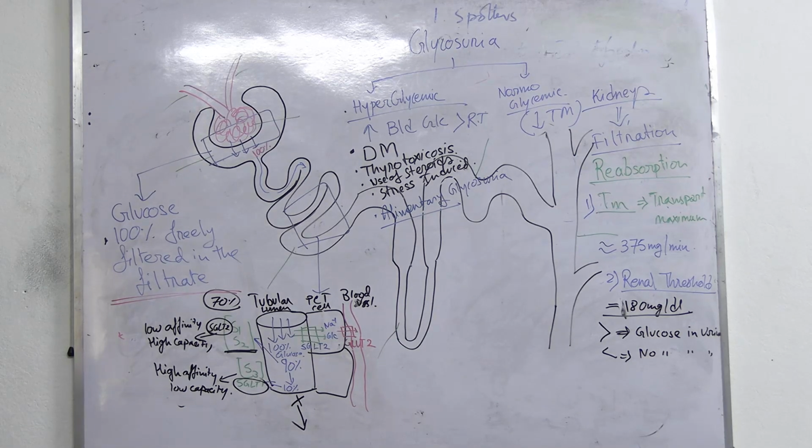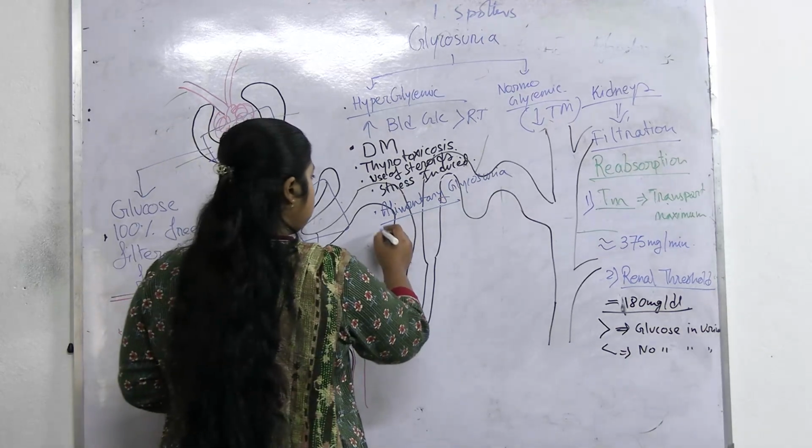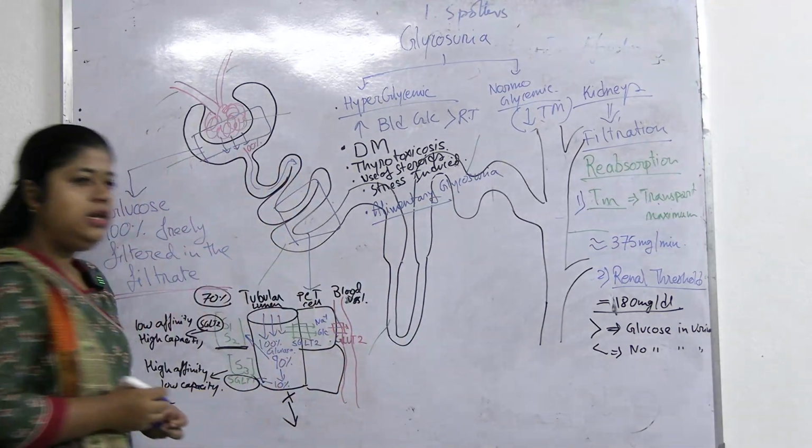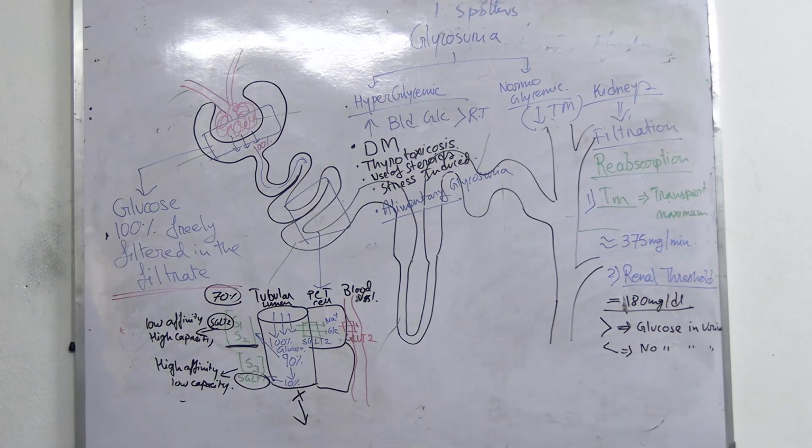So this is transient. Alimentary glycosuria is mainly because of a sudden surge of glucose or excessive food intake. So that will also lead to a rise in the blood glucose level beyond renal threshold.